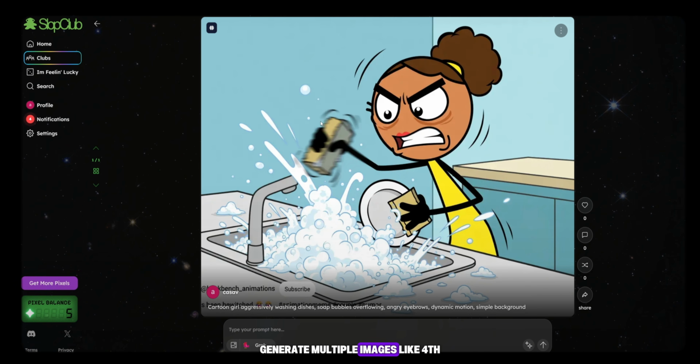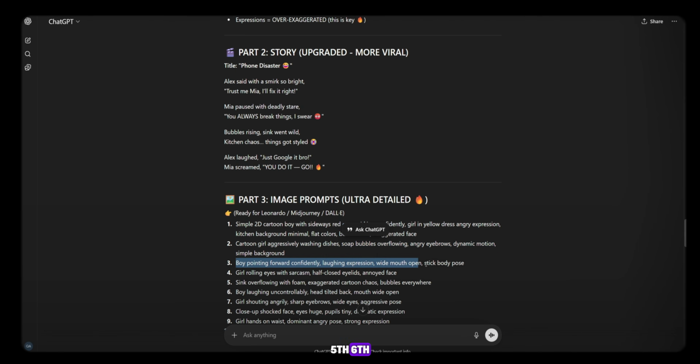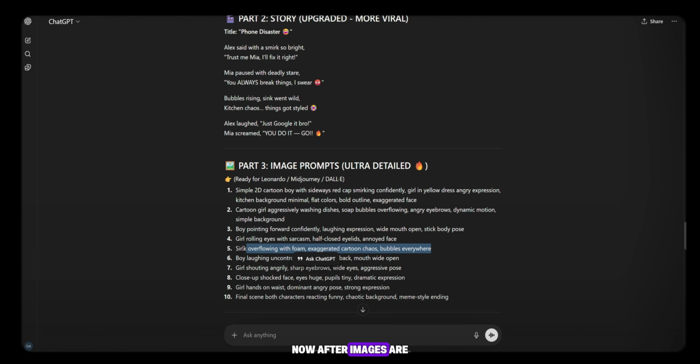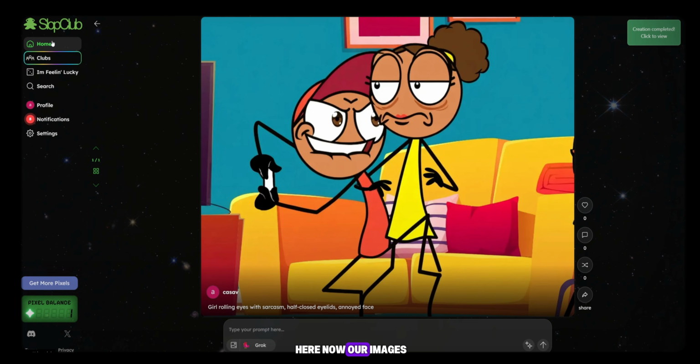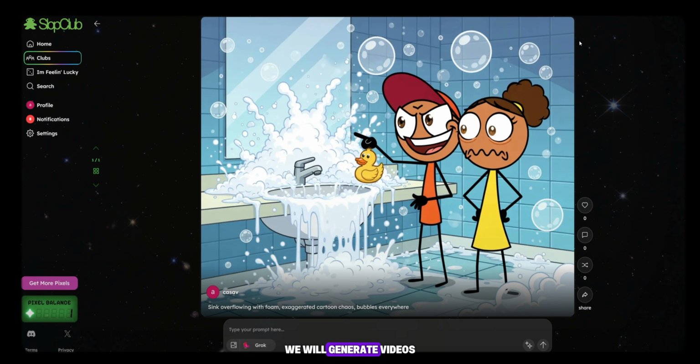Generate multiple images like 4th, 5th, 6th, 7th, 8th, and so on. Now after the images are ready comes the main part, video generation. So guys, do not skip from here. Now our images are ready. We will generate videos. First of all, you need to come back here.